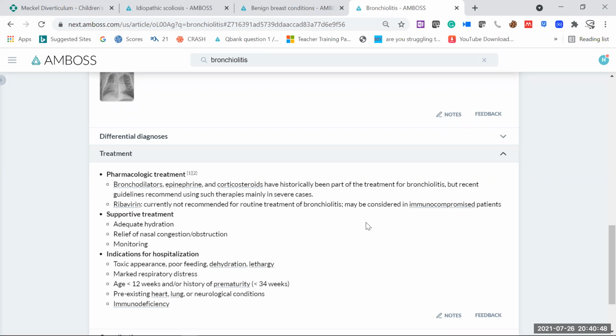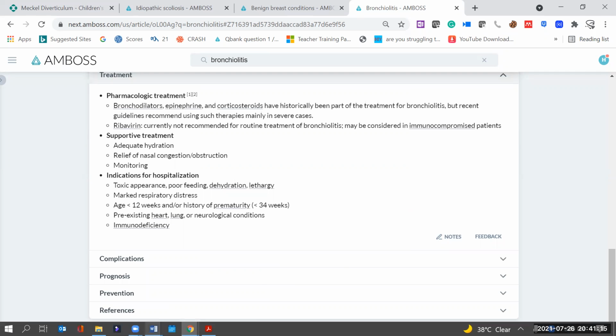In that time period, we can just support the baby. No need to go for any other treatment because it's a virus. It will complete its life cycle within 48 hours, maximum 96 hours, and then it will go away. So in the meantime, we can just support the baby. And if we find anything for which we have to admit the baby, say for example, if the baby is too dehydrated because he is not taking proper feeds, we will admit the baby and hydrate the baby.